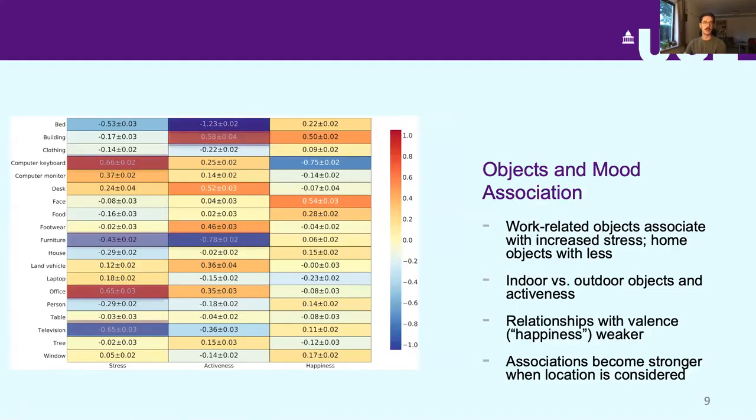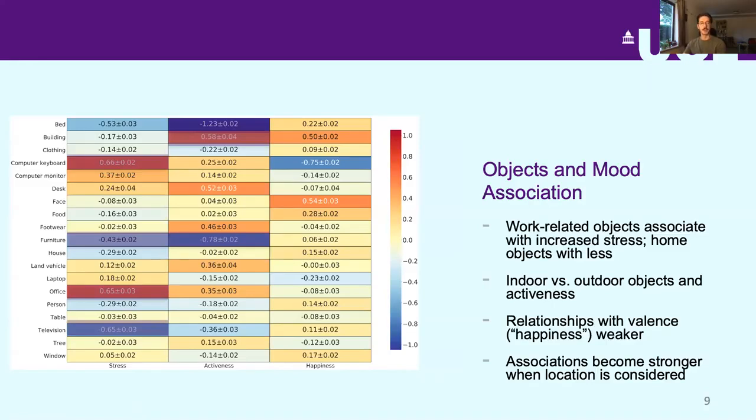In terms of activeness, we also saw different correlations between objects that you would find indoors, such as bed and furniture, while for outdoor objects, they correlate with increased levels of activeness. We also found that relationships with valence or happiness were quite a bit weaker, so it's more difficult to associate this with visual objects in the external environment.